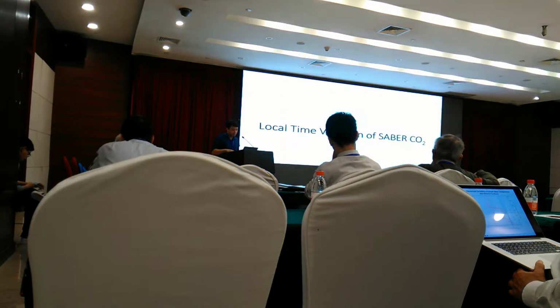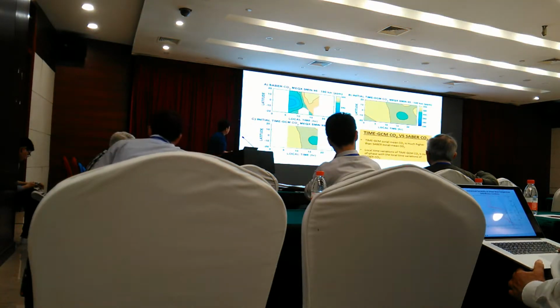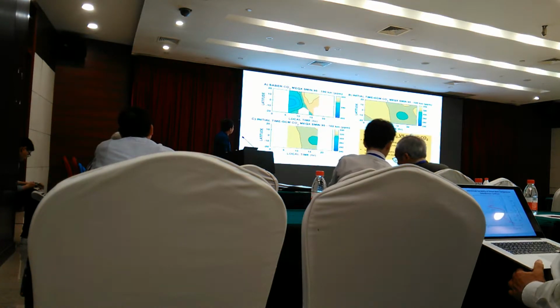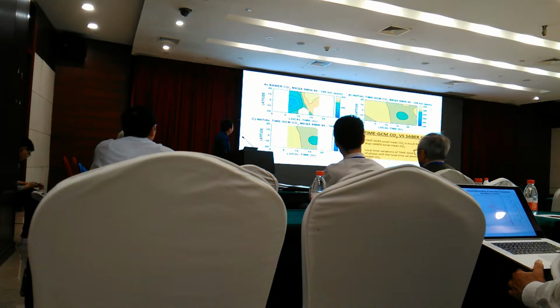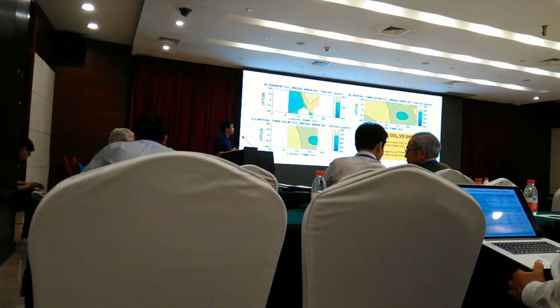So here now I show the local time variation of the SABER CO2 over the low latitude, low return atmosphere between 95 and 100 kilometers. So this plot here shows the local time changes in CO2 that SABER is observing for this region and this altitude. So we see that there's a local minimum in the morning and a local maximum in the afternoon. This plot shows what TIME-GCM is modeling, and we see that it's opposite. We can also see that the zonal mean of TIME-GCM is quite higher than what SABER is showing.